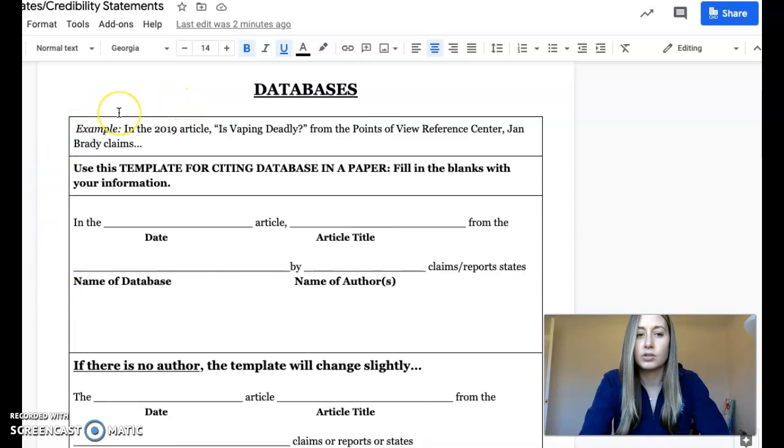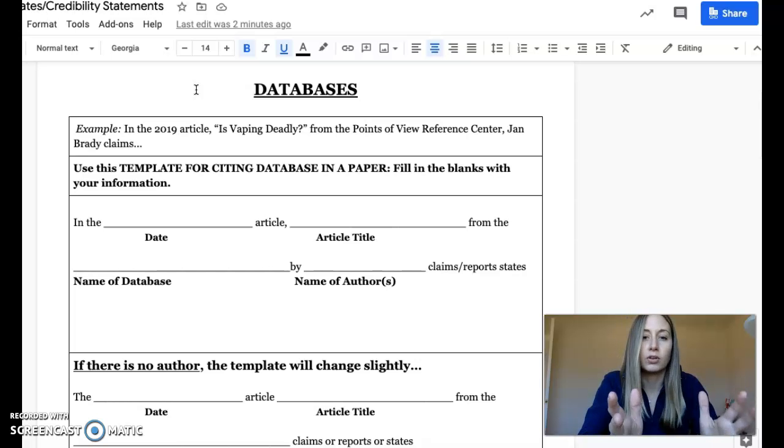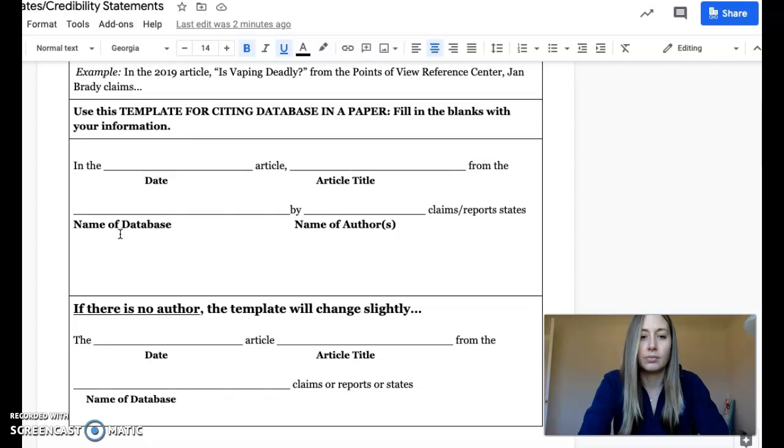And there's other ways to do it too besides just this one exact format. And as you become a stronger writer, you can kind of reorder how it looks. But you need to make sure you have all of these things in your in-text citation. So you can see that there's a template for you here so that you can just fill in the blanks with your information. So if you have one article that you definitely want to use and incorporate into your paper, put the date in the blank date article, and then the article title from the name of the database, by name of the author, and then you can say claims, reports, or states, and then say whatever information you want to say.